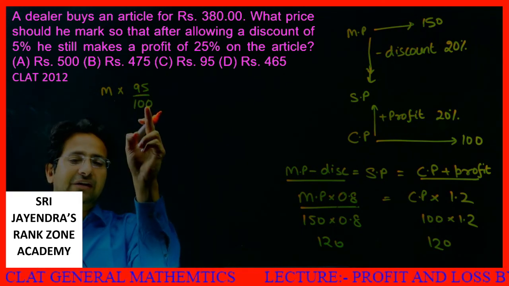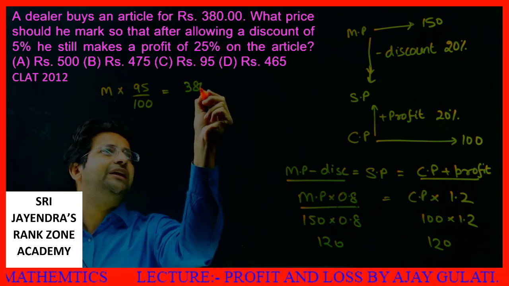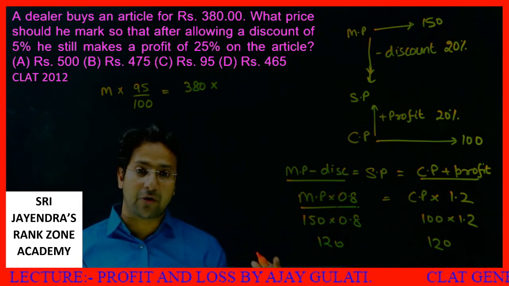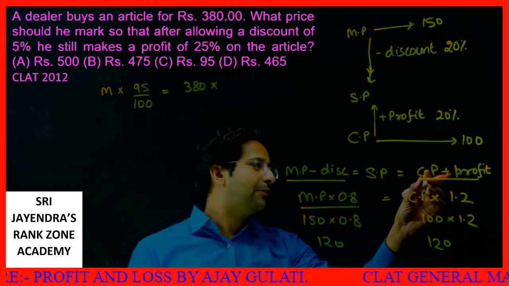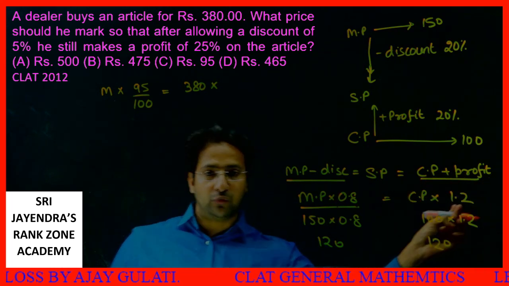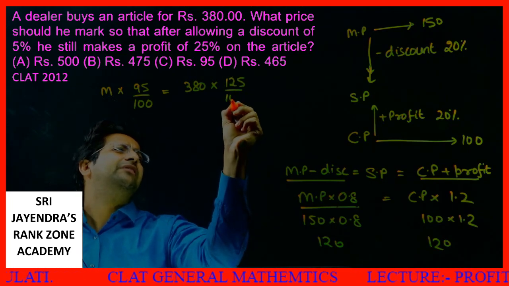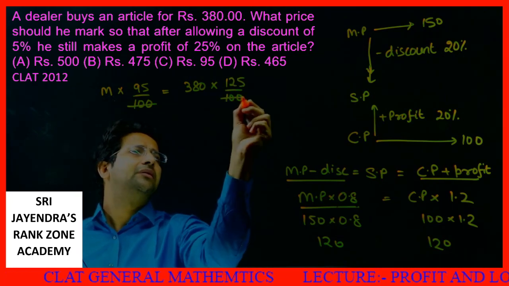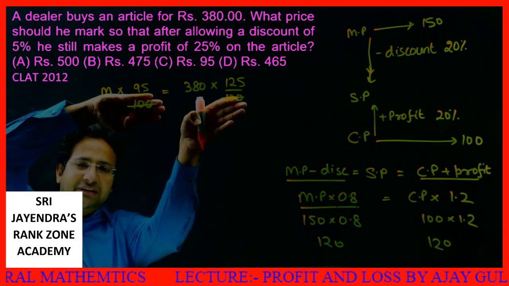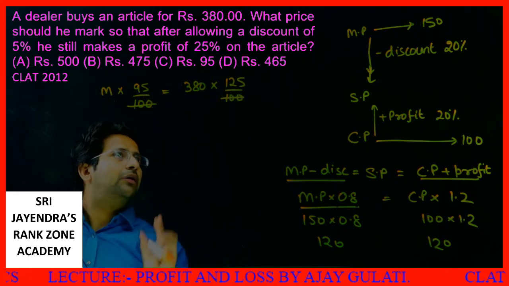Mark price minus 5%, that is 95%, is equal to cost price. What is the cost price? 380. Now he's making a profit of 25%, that is CP plus profit, CP into 1.25, or I'm writing 125% because I will cancel these hundreds. From next time you need not even write these hundreds. 5% discount is 95, 25% profit is 125.